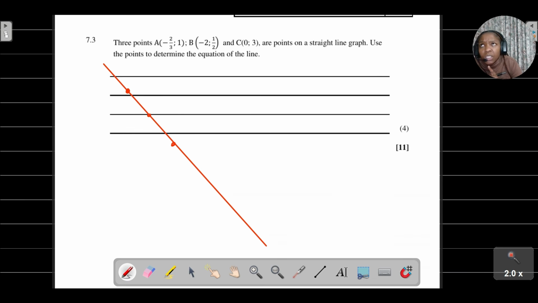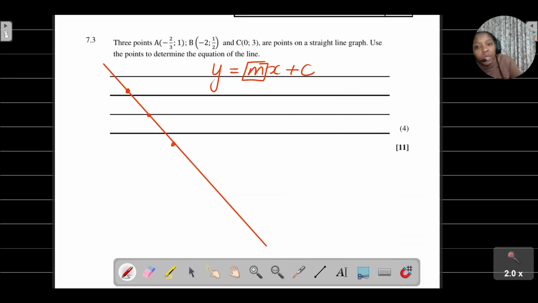Right, so now we're trying to determine the equation of this line that has these points on this line. Remember, if you want to determine the equation of a straight line, which formula do we use? y = mx + c. It works every time. The first thing we want to determine is the gradient of this line. You can just identify any 2 points.